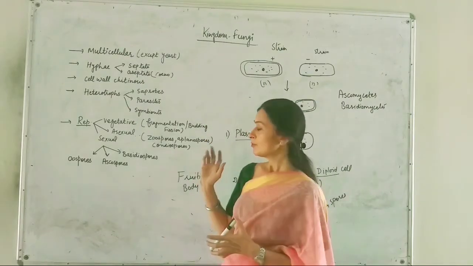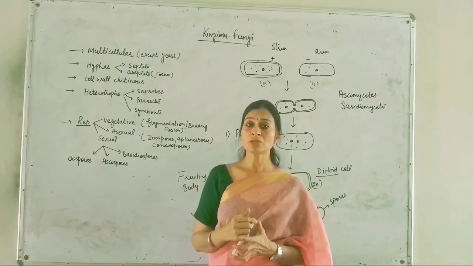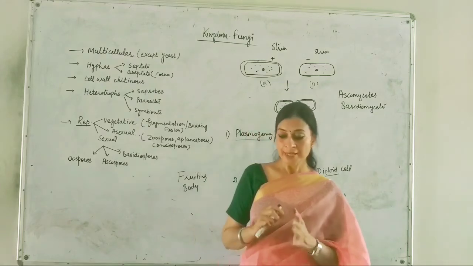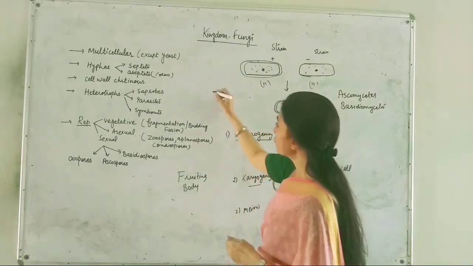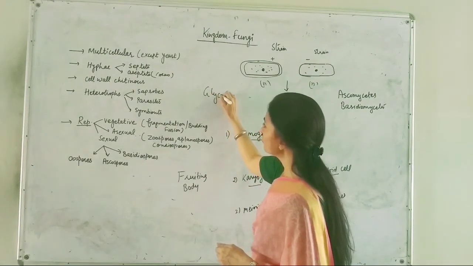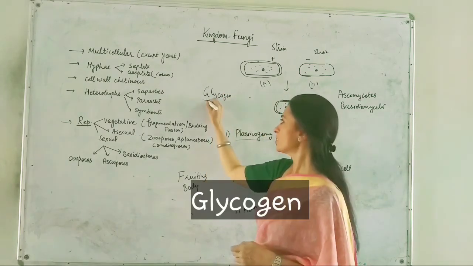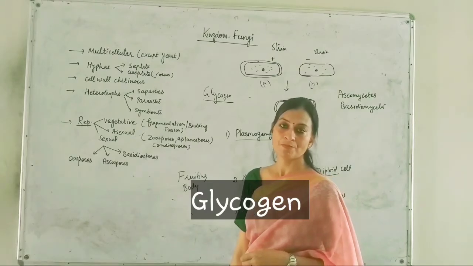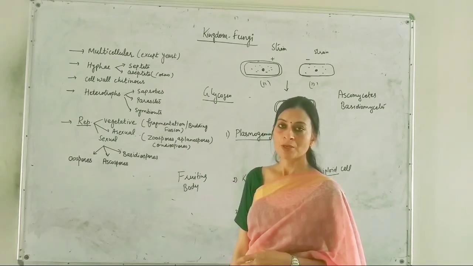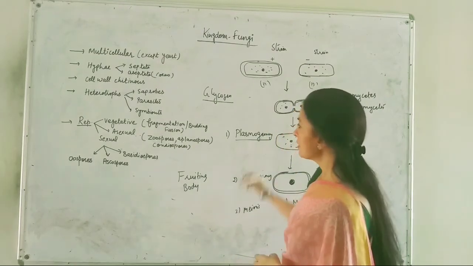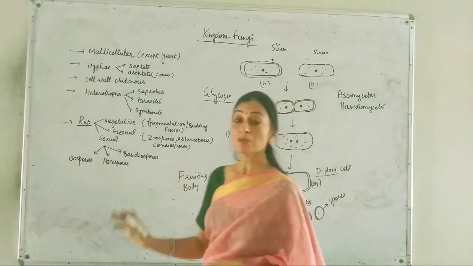One more special thing about fungi is that they have reserve food material in the form of glycogen, meaning like animals they have glycogen as the food reserve in their cells. So these are the features of kingdom fungi.